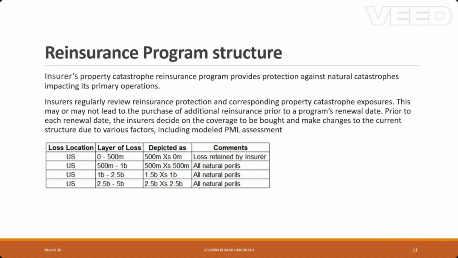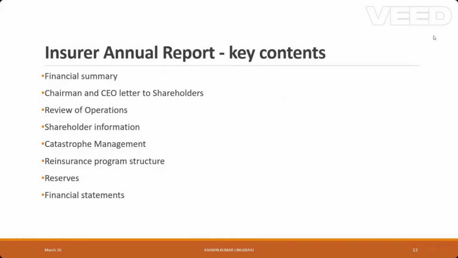Here is the reinsurance program structure, and the table shows that the initial 500 million is retained by the insurer and 4.5 billion reinsurance cover has been purchased in different layers. Going by the previous slide, the reinsurance purchase stands more than a 1 in 100 year event. I picked up the info we discussed in this PPT from the annual reports of many insurers, which contain the detailed info on each of the below and much more.